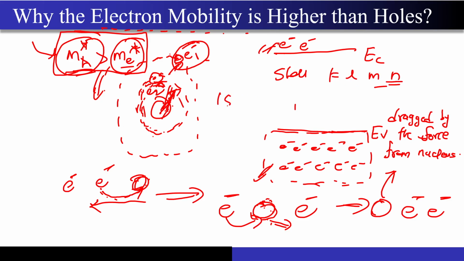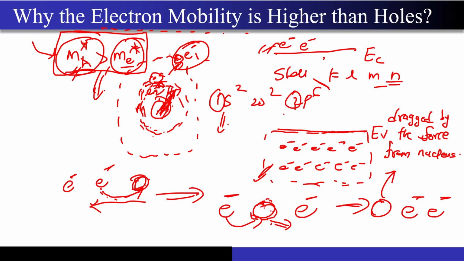So the numbers that you see, 1s2, 2s2, 2p6, these numbers 1 and 2 are your shells. And within the shells you have your orbitals, that is the 2px, 2py, 2pz orbitals. These orbitals are placed closer to the nucleus, where the holes are moving, so they experience a tightening force. Because of that tightening force, they are not able to move freely, and that's why the effective mass of the hole is greater than that of the electron. I hope this point is very clear to you.